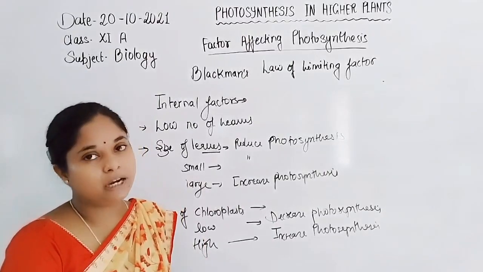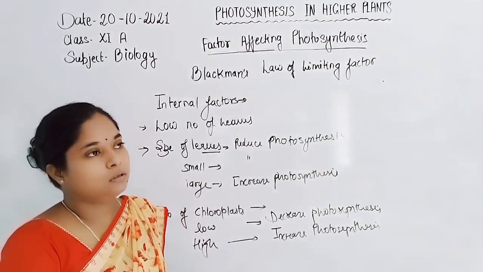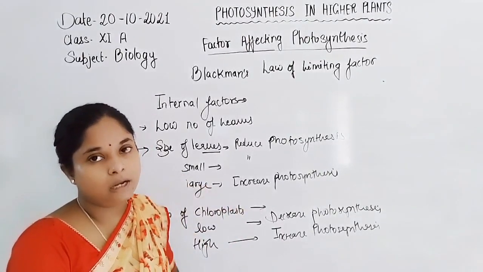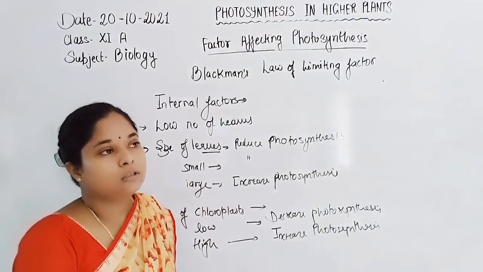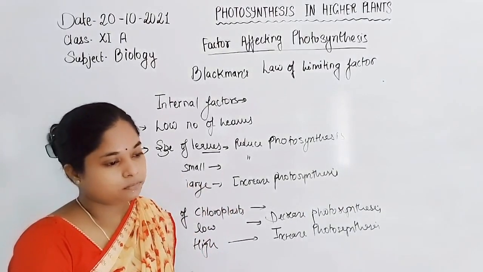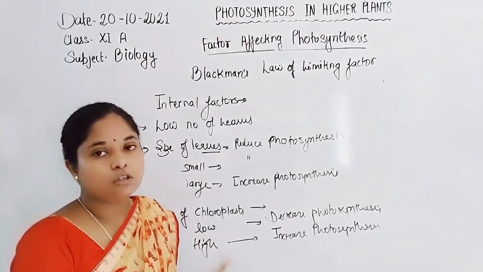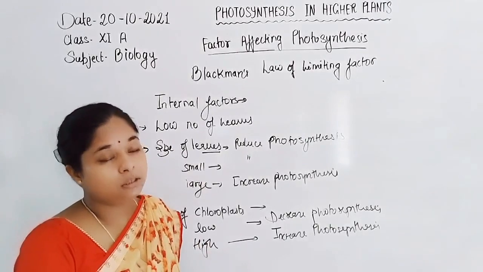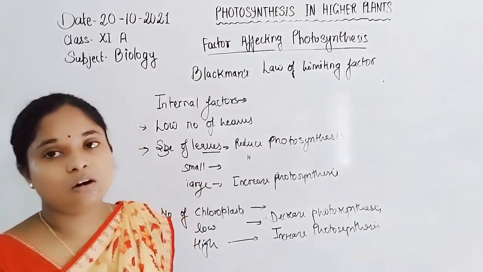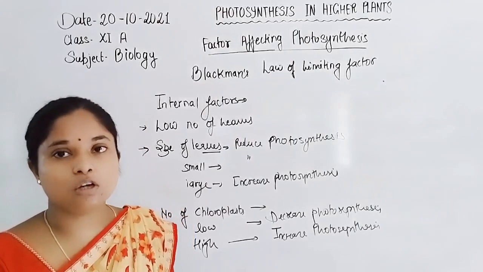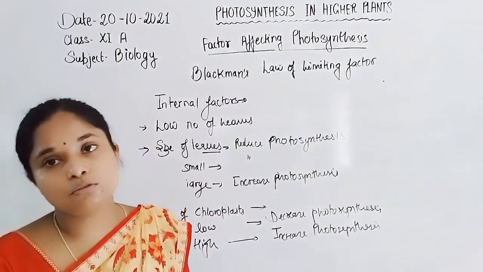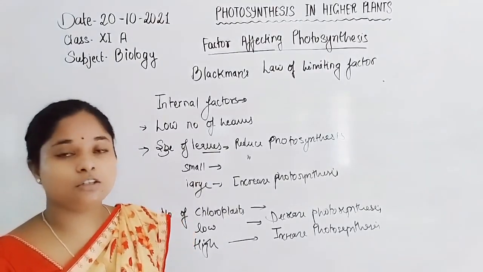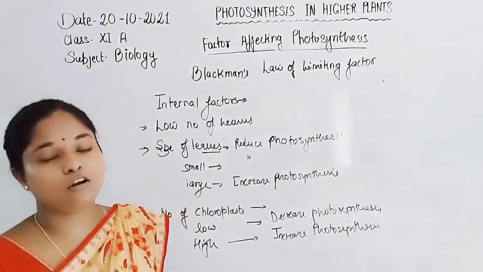High intensity of light also causes photooxidation of chlorophyll, and low intensity of light reduces the emission of electron from chlorophyll A. High temperature limits photosynthesis, and also causes the closing of stomata, so carbon dioxide does not enter into the cell of the plant.